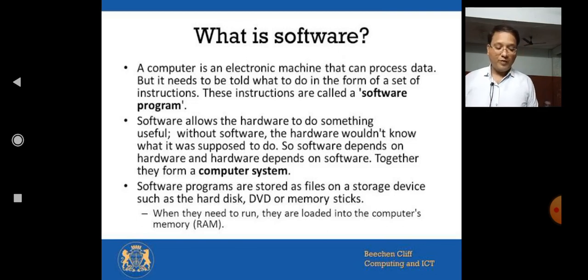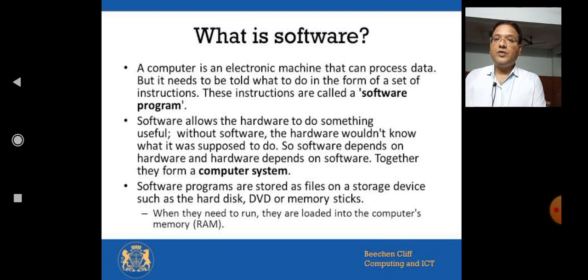A computer cannot perform anything on its own. To perform any task, it must be instructed. A sequence of instructions written in a language understood by a computer is called a computer program or software. The term software refers to a set of sequential instructions that are required to run or operate a computer effectively.